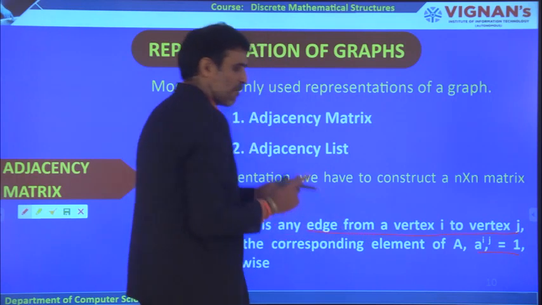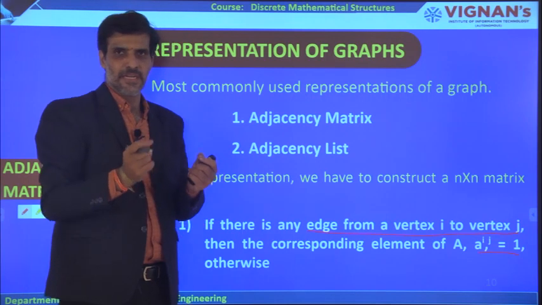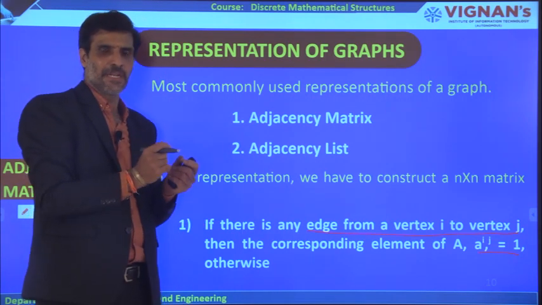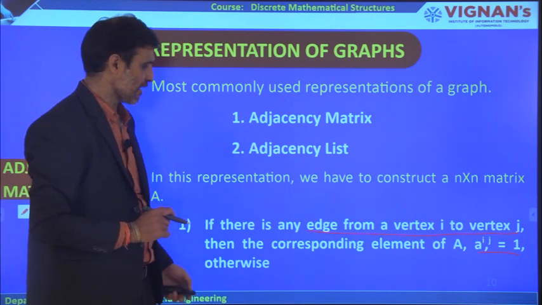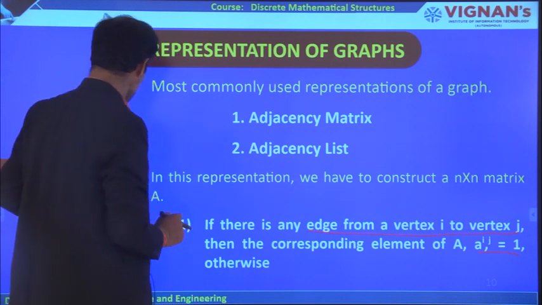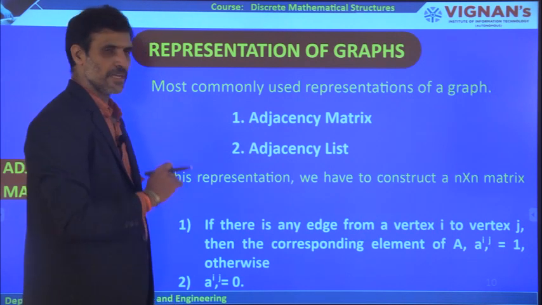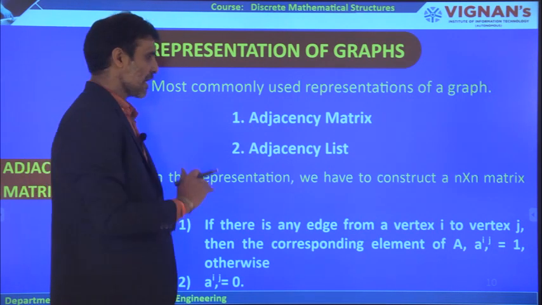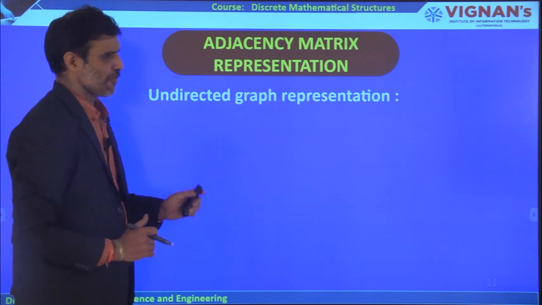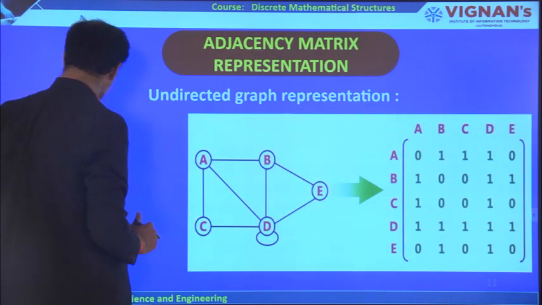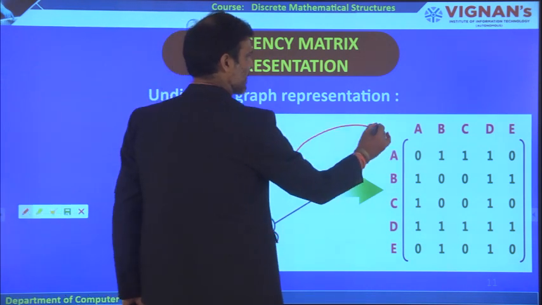1. If from one vertex to another vertex there is an edge, then in that particular column you need to put 1. If there is no edge, then you simply put 0. This is how you can construct a matrix for a given graph. So let us try to understand this by using an example. Undirected graph representation here. This is the given graph, an undirected graph, and it is represented in matrix form like this.